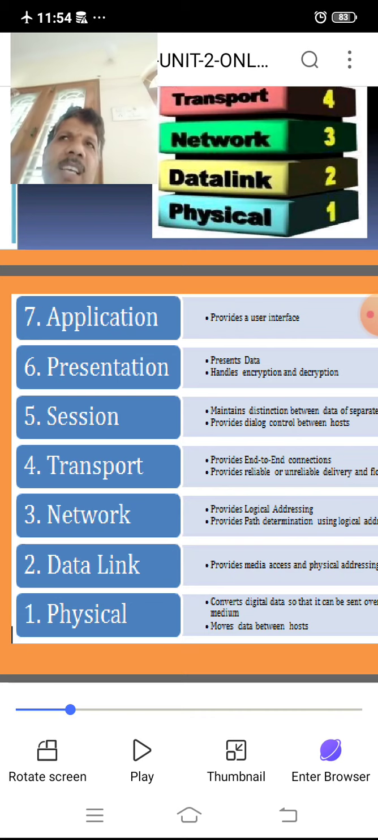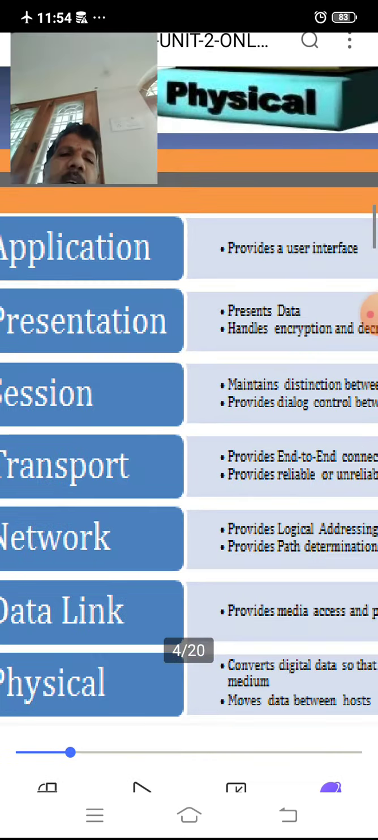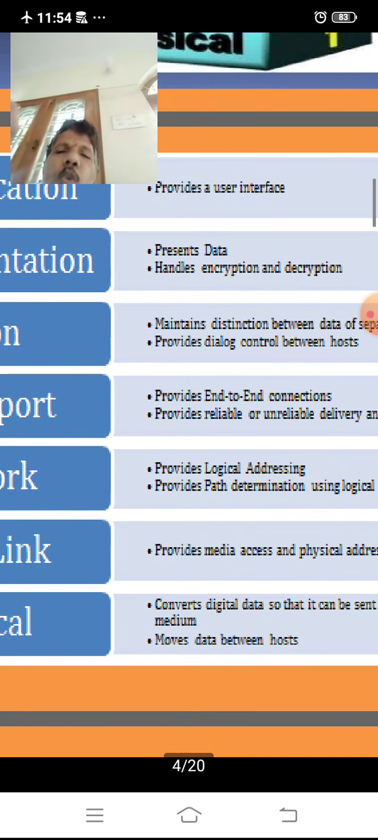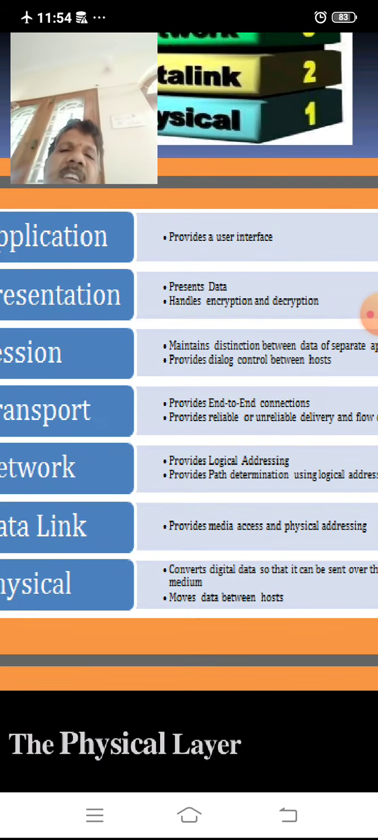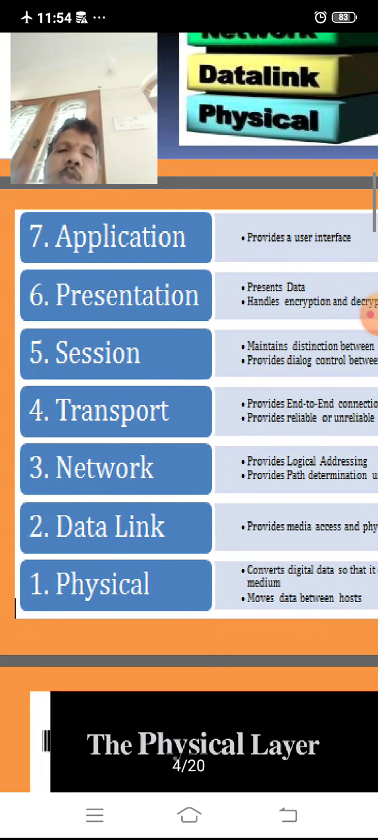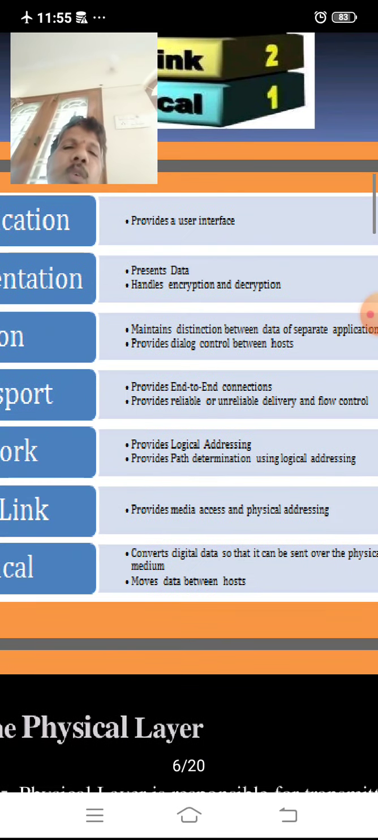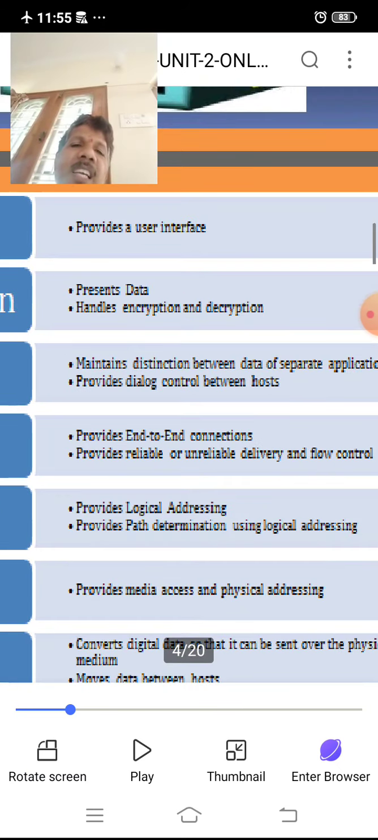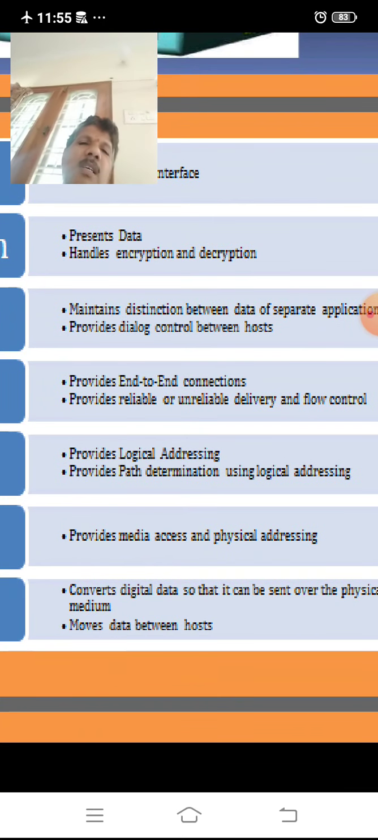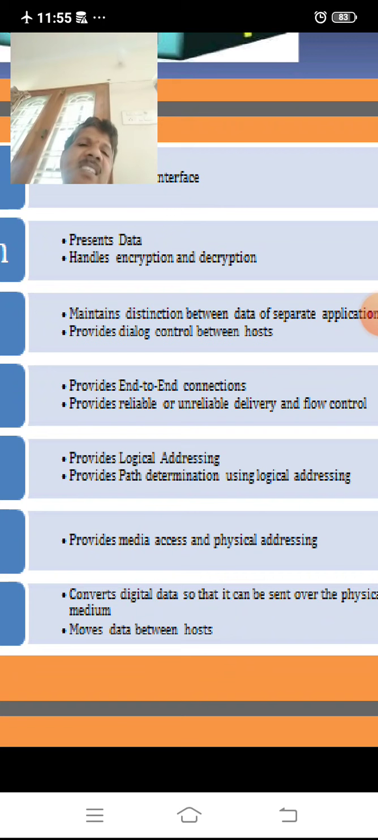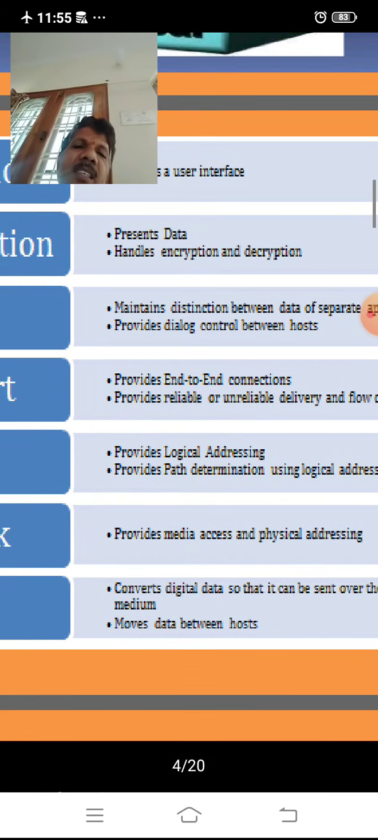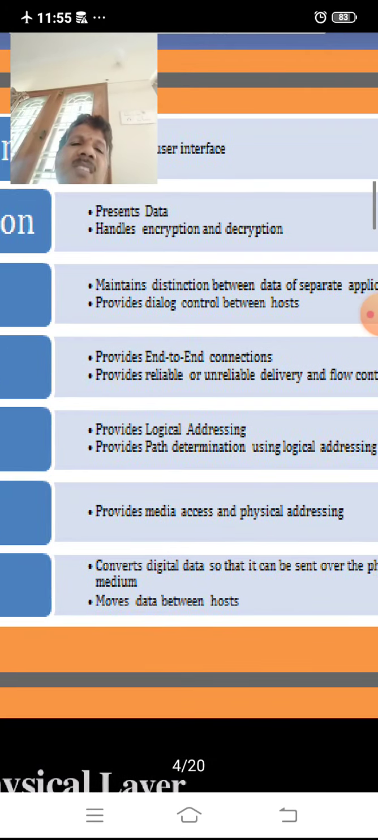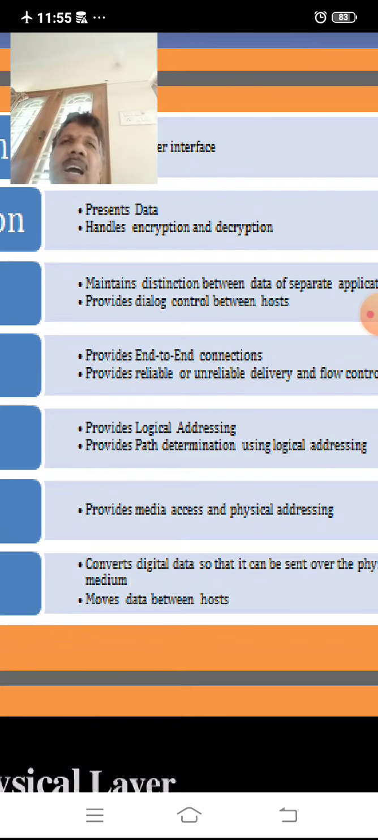So the network layer is identifying the logical address, and moreover it provides a logical address for each and every host. That comes to the network layer. Then the next layer is the data link layer. What it is doing, it provides media access and physical addressing. So the location place is the physical addressing, the ID for a particular host is the logical address.